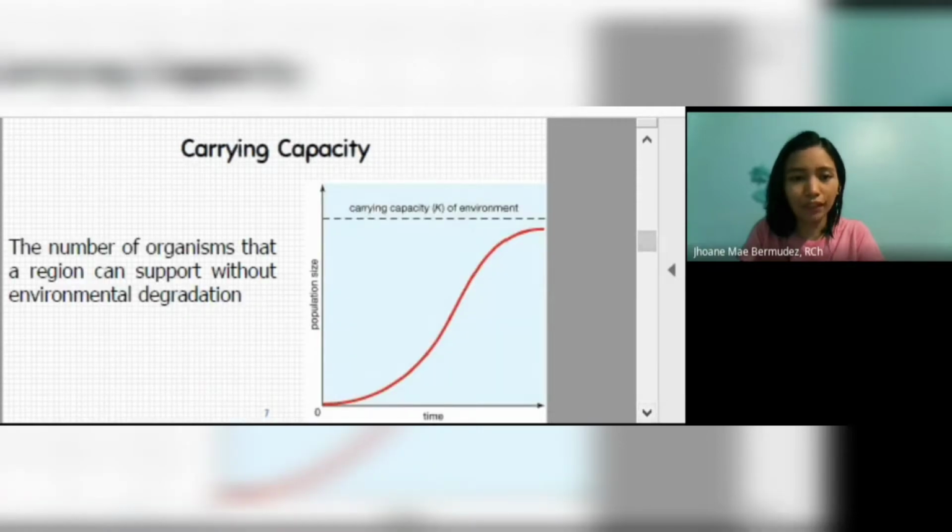The carrying capacity is the number of organisms that a region can support without environmental degradation. This S-shaped growth curve is for systems that match the resources available. We might grow quickly in the beginning, but the growth slows down as it approaches the carrying capacity. This S-shaped growth might be considered sustainable, unlike the J-shaped growth a while ago, or the exponential population growth.